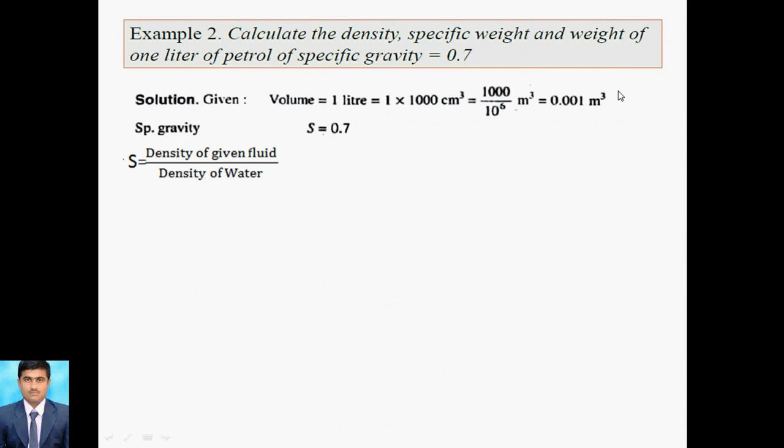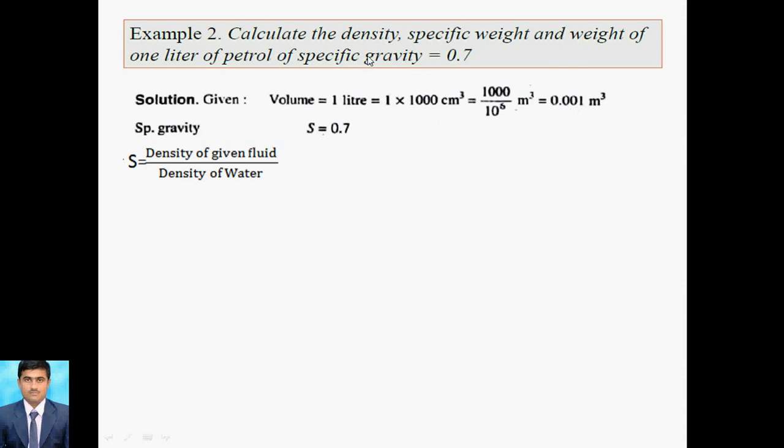Now next, the example we take here: calculate the density, specific weight and weight of a volume of 1 liter of petrol of specific gravity 0.7. So here the specific gravity is given, that is S equal to 0.7, and the volume is 1 liter. We can convert it into meter cube by dividing by 1000. Directly we get the value 0.001 meter cube.